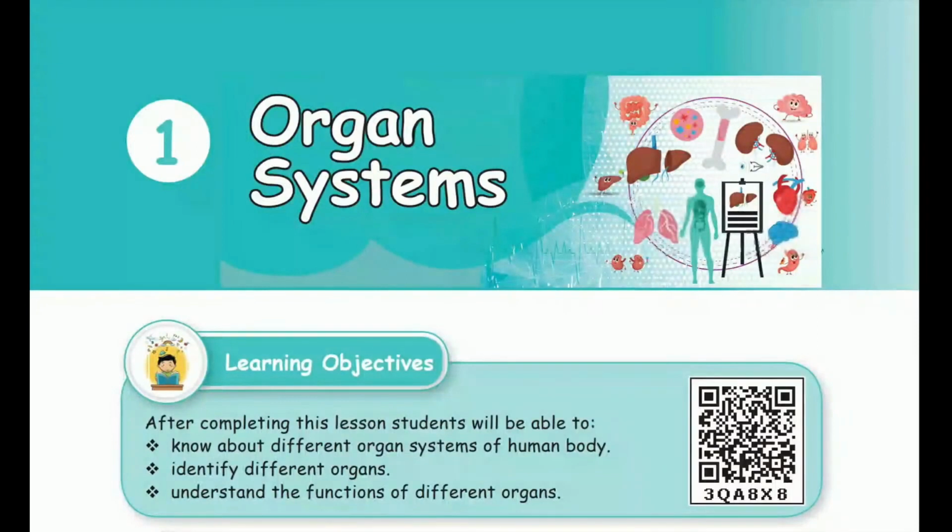The first lesson you are going to learn is organ systems. After completing this lesson, students will be able to learn three things. Number one, know about different organ systems of human body. Number two, identify different organs. Number three, understand the functions of different organs.